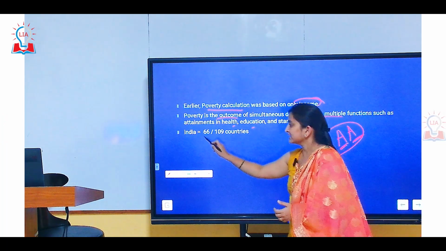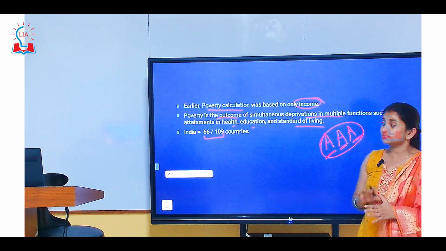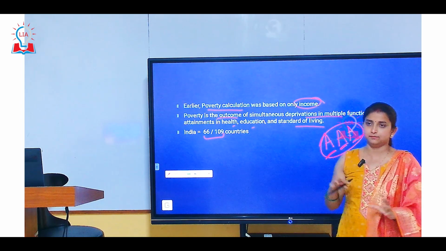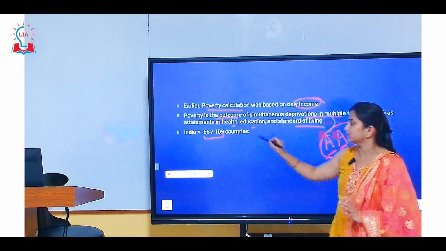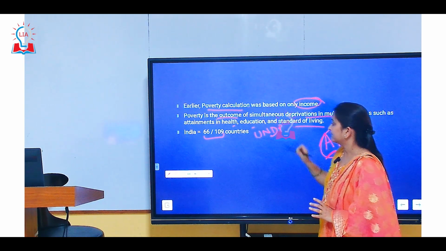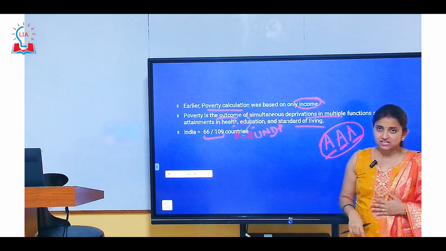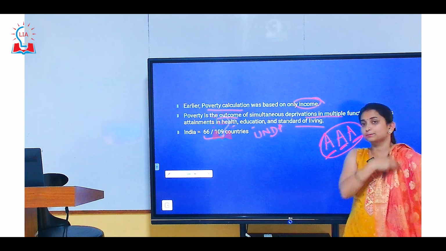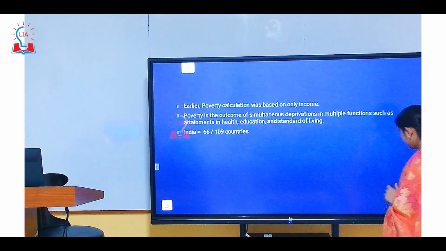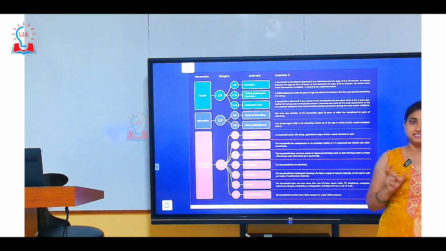One more fact to remember for writing data in mains: India's rank is presently 66th out of 109 countries as per the Global Multidimensional Poverty Index, the one given by UNDP. But this is relatively older data. We have come up with a national MPI, and the global ranking has not improved as of now. So let's wait for the global data to come. Only then will we get the correct rank. Until it comes, we need to remember the rank 66th only.